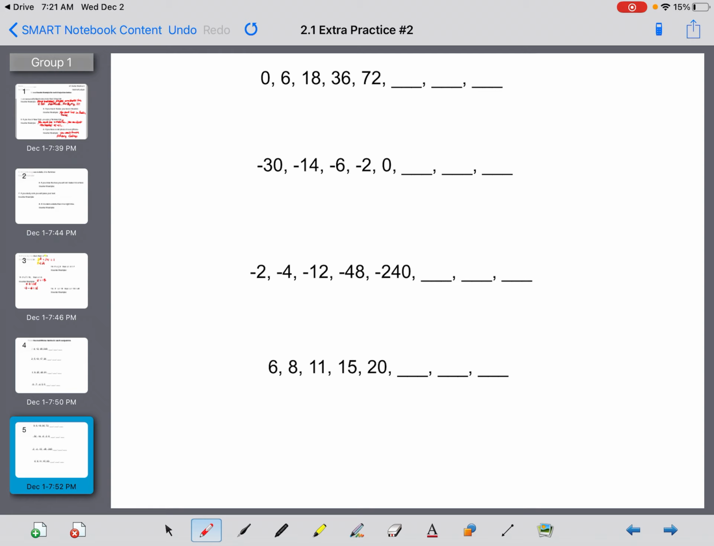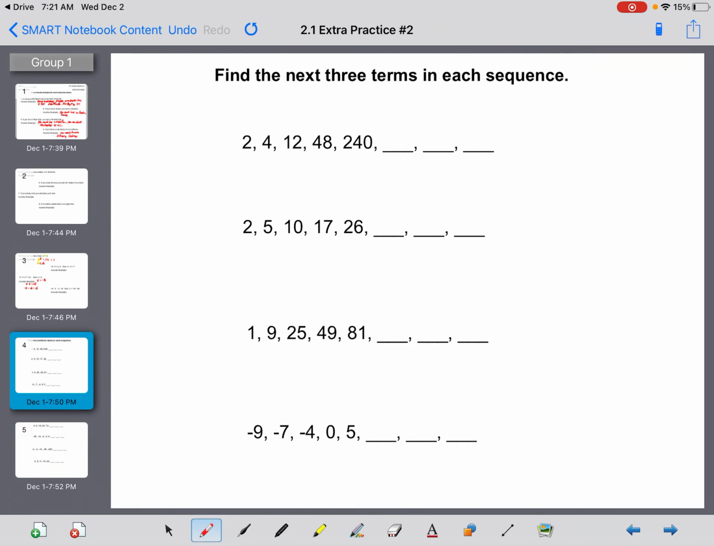Okay, let's try a couple of these patterns here. It says find the next 3 terms in each sequence. Well, I see from 2 to 4 would be times 2. From 4 to 12 would be times 3. From 12 to 48 would be times 4. 48 times 5 gives you 240. So you need to multiply 240 by 6.